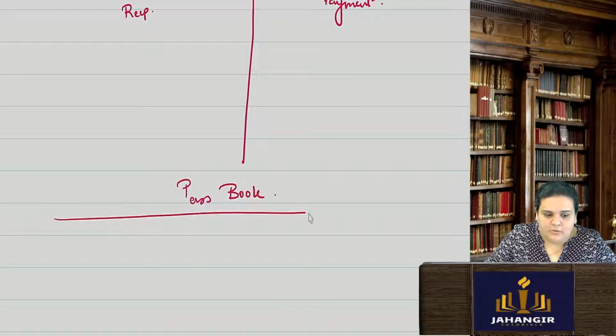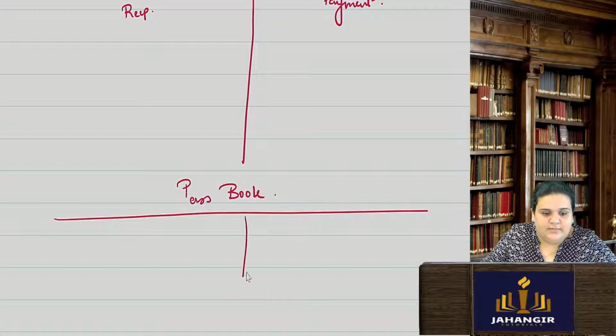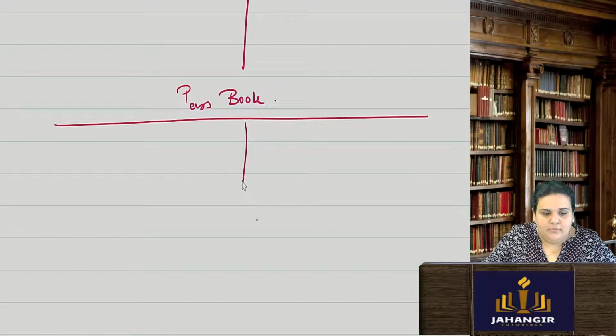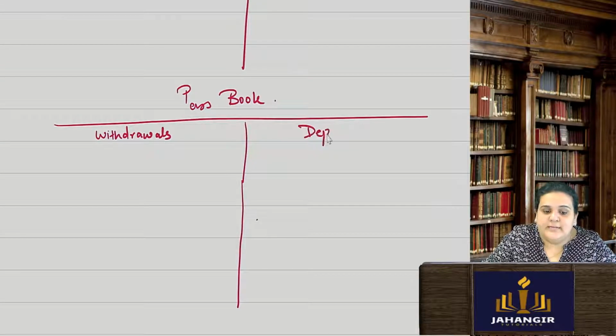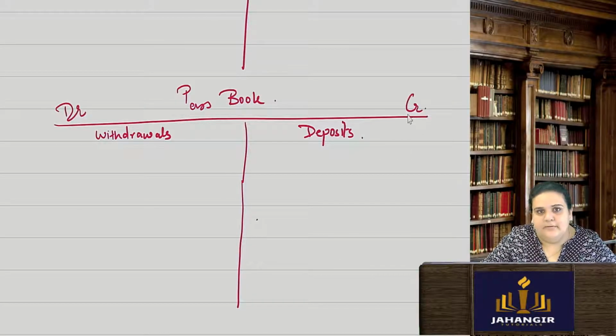In the passbook, you will have withdrawals and deposits. So it is like an opposite thing. Withdrawals from the bank account and deposits into the bank account.